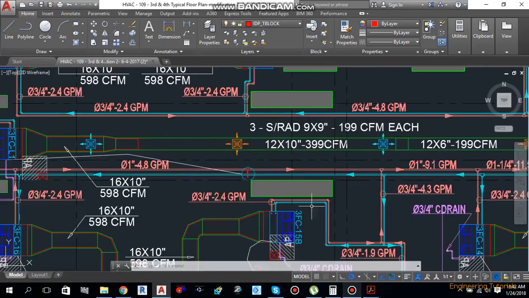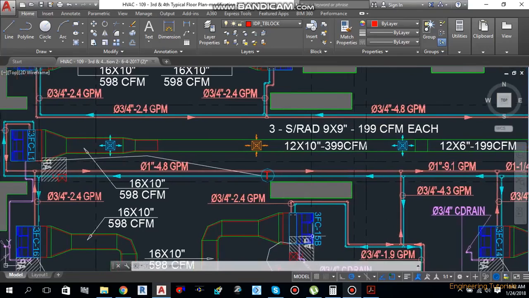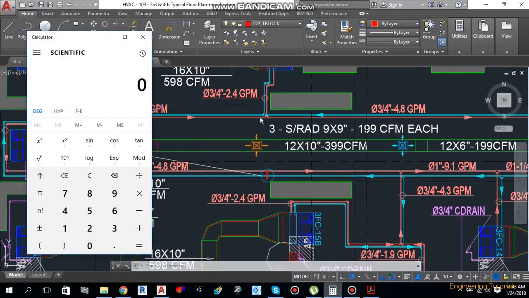So this is the formula we are going to use to calculate this diffuser or air terminal size. The CFM we got over here is 199. So CFM divided by 400 multiplied by 144, and if you take the square root of this, you will get the diffuser size in inches. So how much we got over here is 8.46 inches.